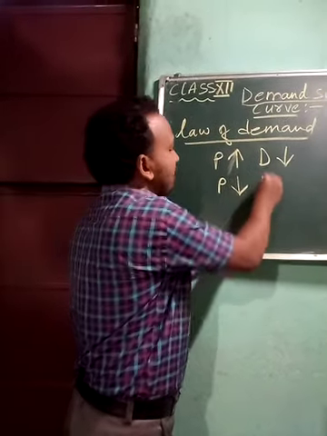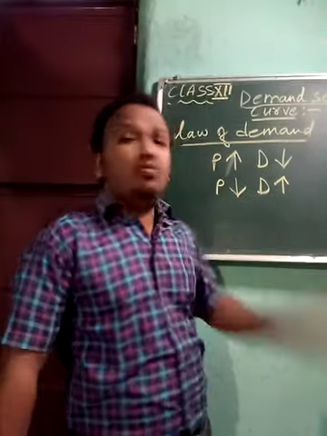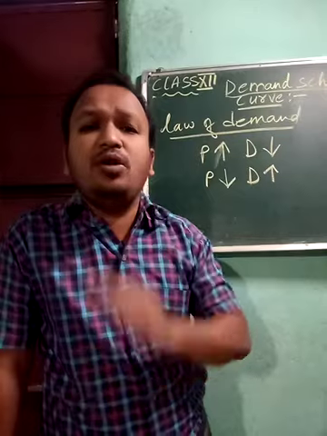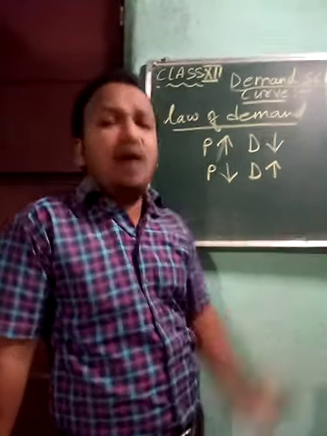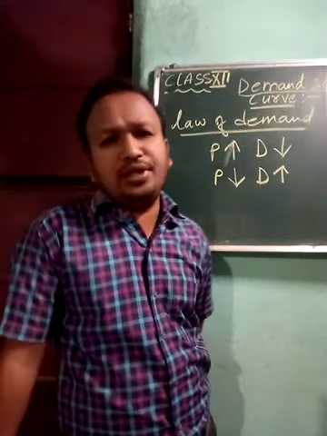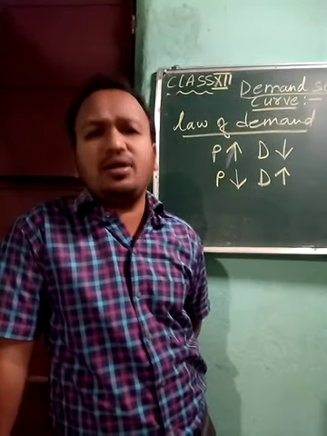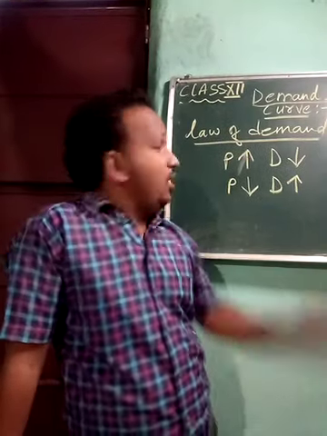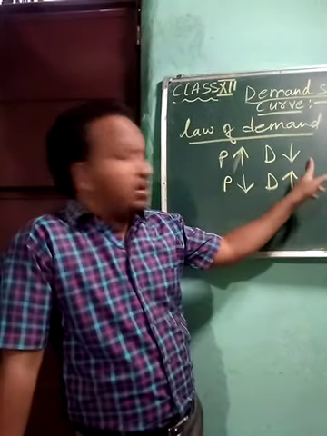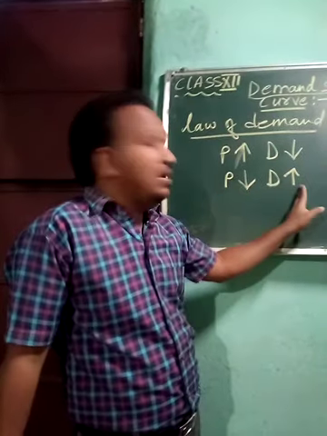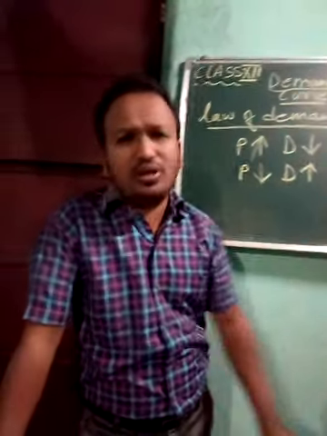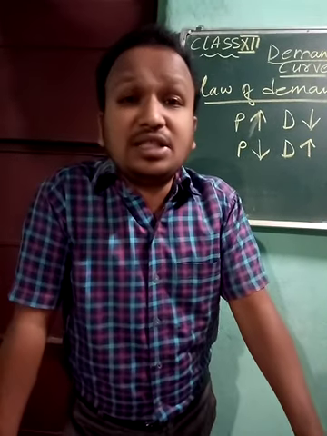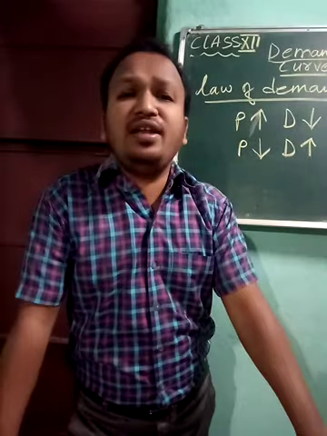So here, when the price of the commodity is lower, the demand for the commodity or goods in the market, by an individual or a market, will increase. When price increases demand decreases, when price decreases demand increases, and the other factors that I taught you last day remain constant or fixed, they won't change.